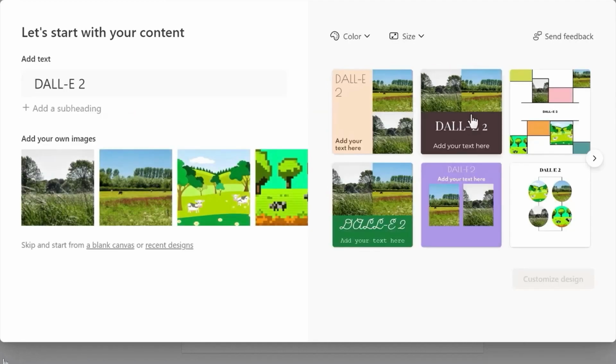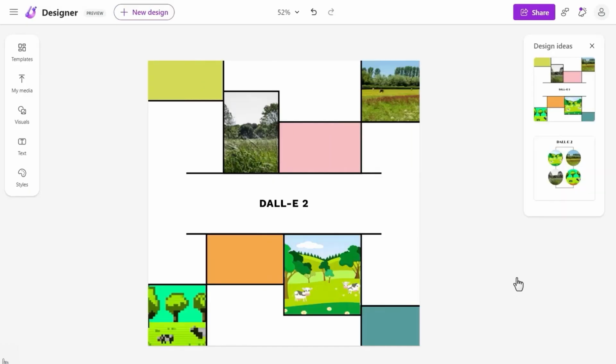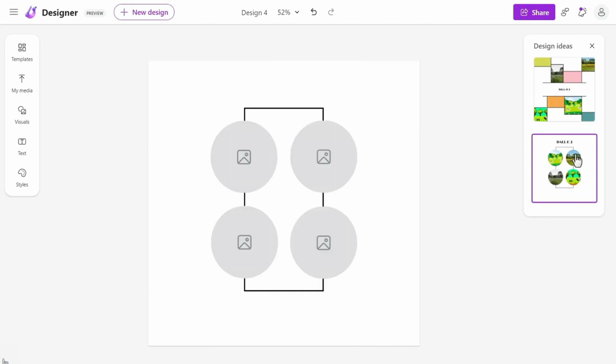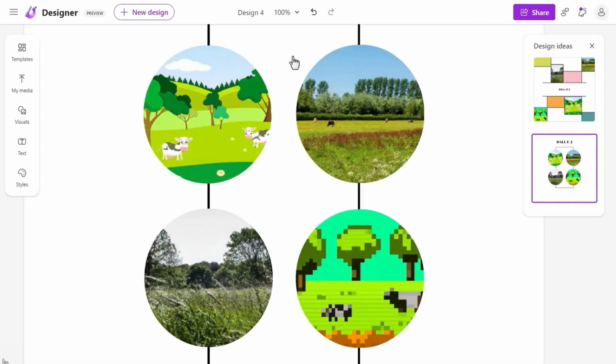Now I just need to choose a design. I'll pick this one, and you'll see our progression of images. And just to see a little bit more detail, I'll select this second one so I can zoom into the middle of the screen, and now you can see more of a close-up view. These were all generated on demand. Designer interpreted what I typed, and it created new images each time I iterated.